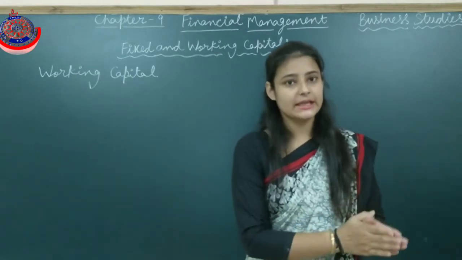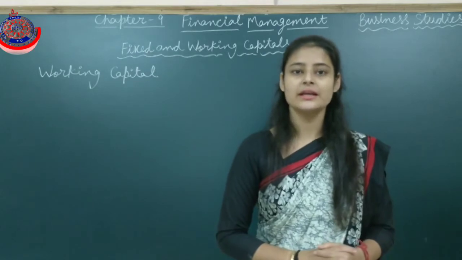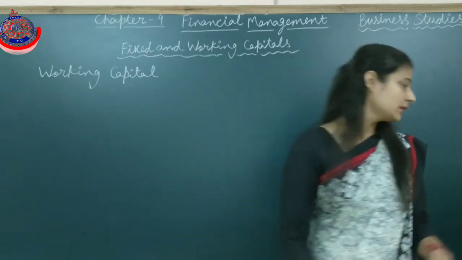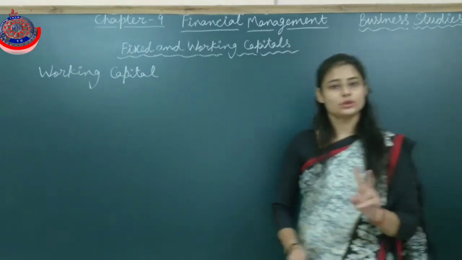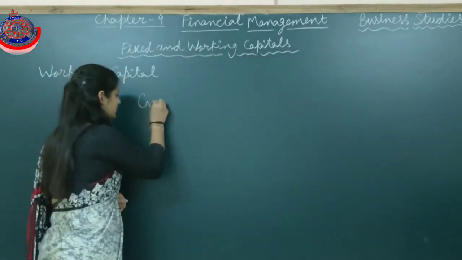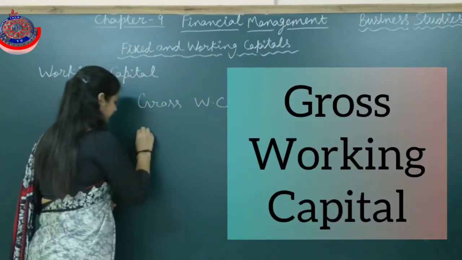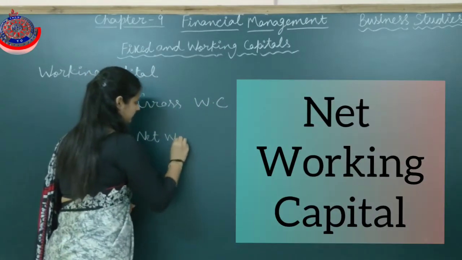So, the aggregate of current assets and current liabilities is known as working capital. Clear? There are two types of working capital. First is gross working capital and the second is net working capital.